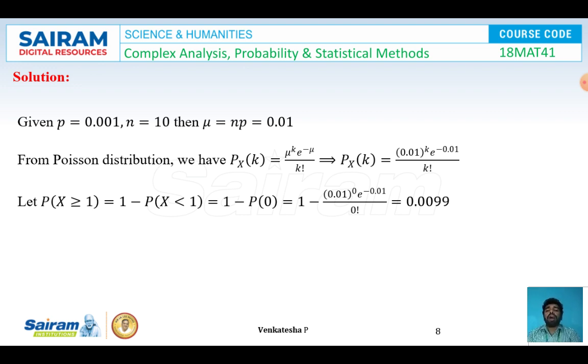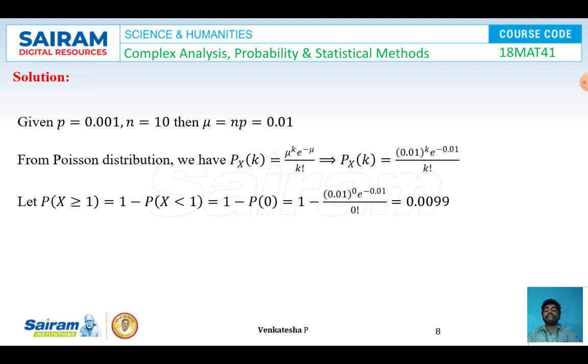So now from the Poisson distribution, we have the expression P_X(k) = mu^k e^(-mu) / k!. Because this mu is nothing but the mean itself, I can use any alternative symbol instead of lambda also. So by replacing mu, I got the expression P_X(k) = (0.01)^k e^(-0.01) / k!.